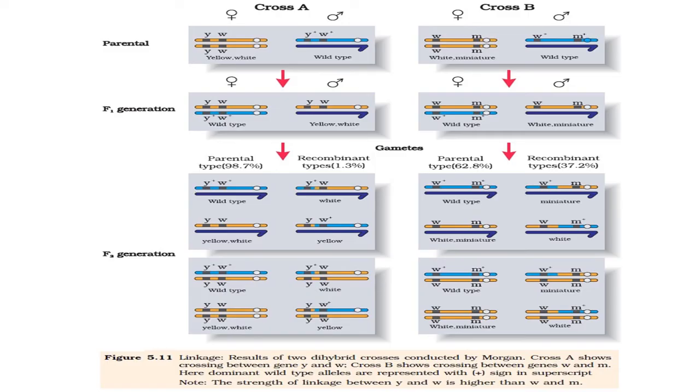In this figure we can understand the linkage and recombination theory.